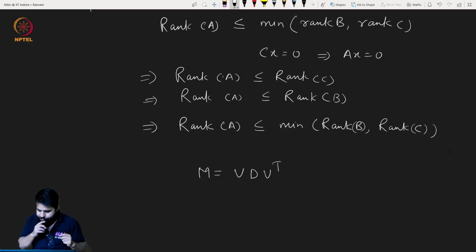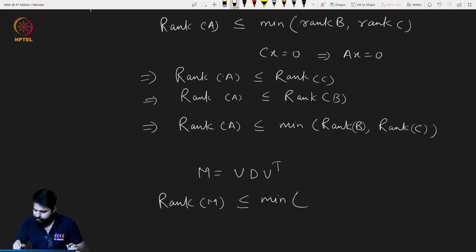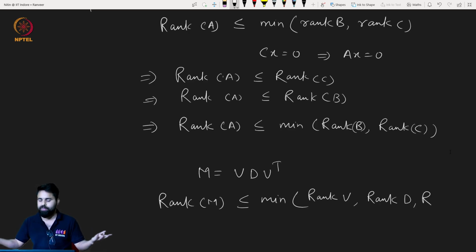So what about the rank of M? Using this result, if you expand this, it is not very difficult to see, the rank of M is at most the minimum of rank of V, rank of D, rank of V transpose, and the ranks of V and V transpose are the same. Now, what is the rank of V?